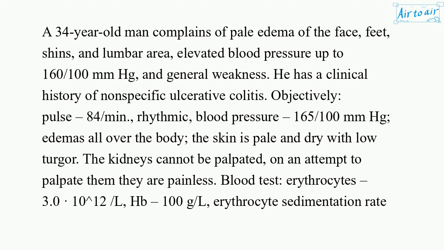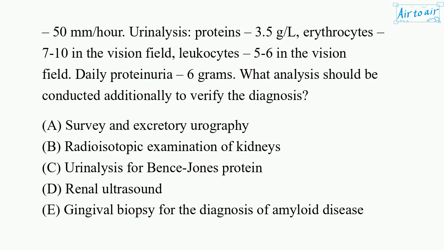The kidneys cannot be palpated. On an attempt to palpate them, they are painless. Blood test: erythrocytes 3.0 × 10^12/L, Hb 100 g/L, erythrocyte sedimentation rate 50 mm per hour. Urinalysis: proteins 3.5 g/L, erythrocytes 7 to 10 in the field of vision, leukocytes 5 to 6 in the field of vision. Daily proteinuria 6 grams. What analysis should be conducted additionally to verify the diagnosis?